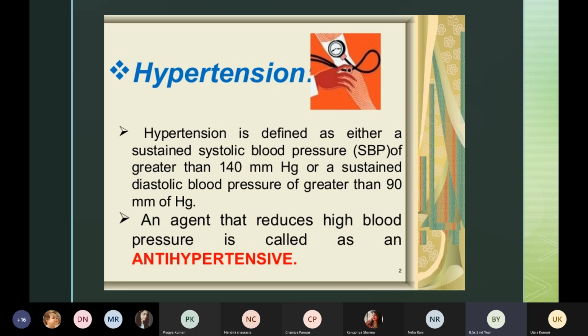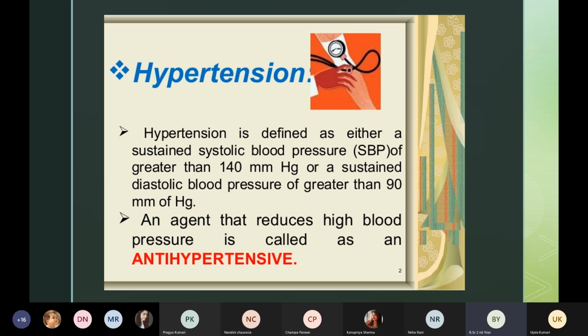First of all, you have to understand what is hypertension. There is a normal range, and our blood pressure should be within that normal range. And if our blood pressure is more than the normal range, or more than the normal value, then we call it hypertension.